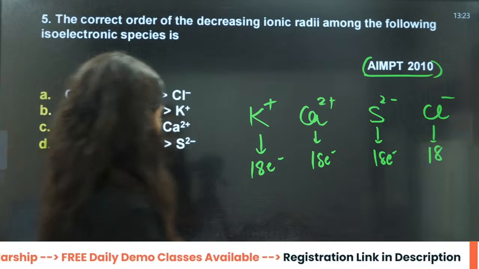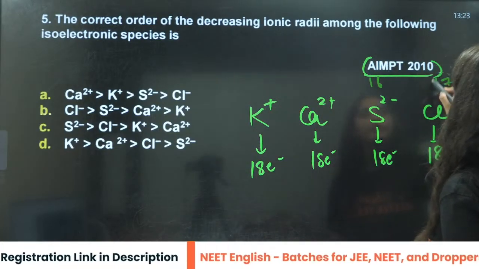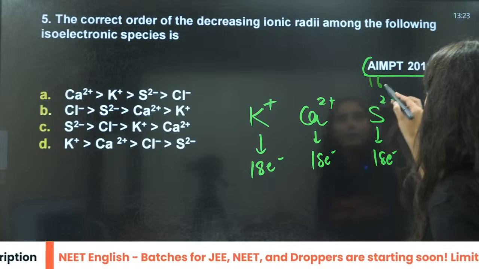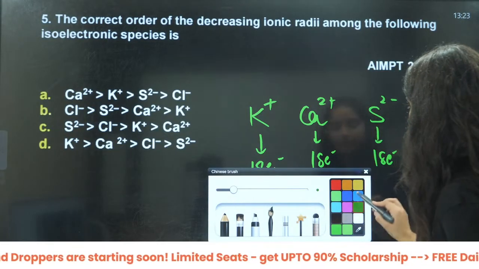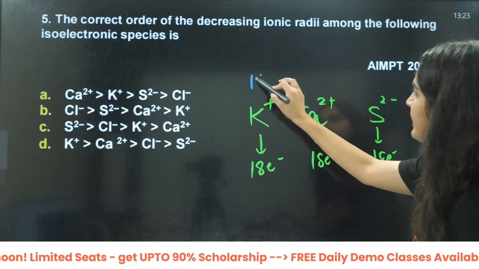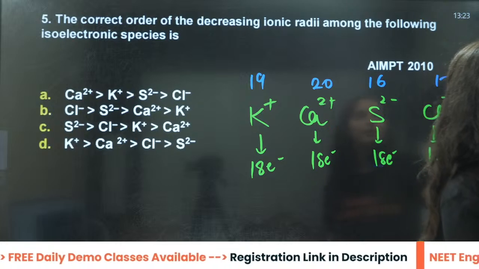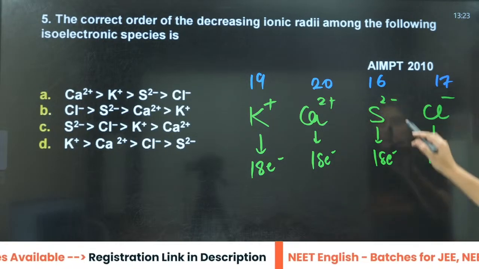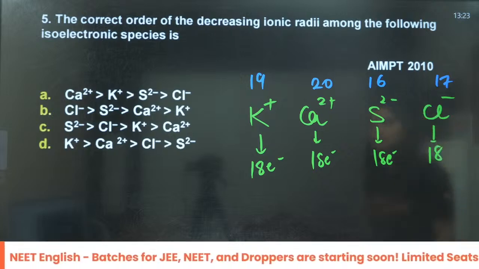Beta, remember, this belongs to the 16th group, this belongs to the 17th group. This has 19, 20, this has 16. So the least atomic number is this one. If this has the least atomic number, it will have the maximum size.